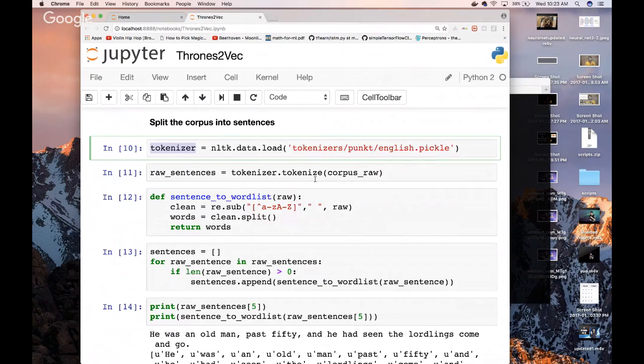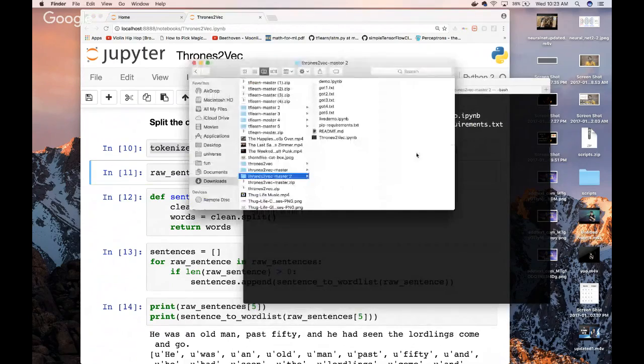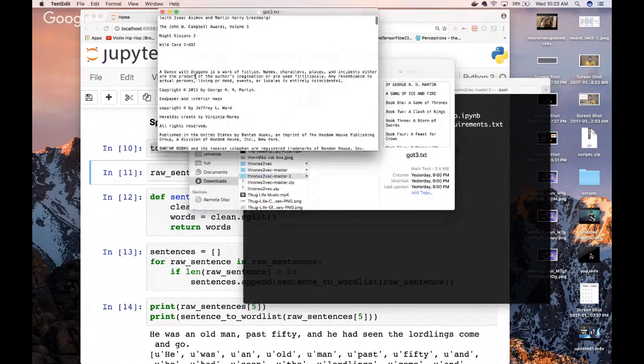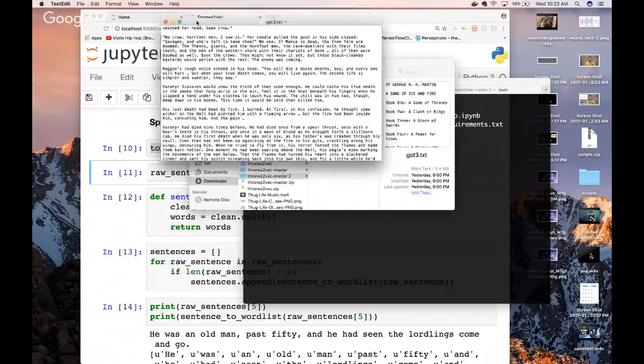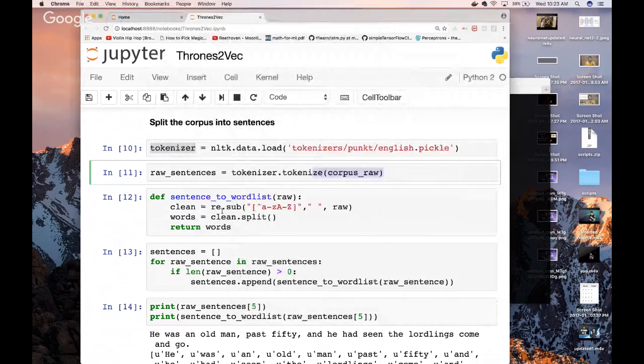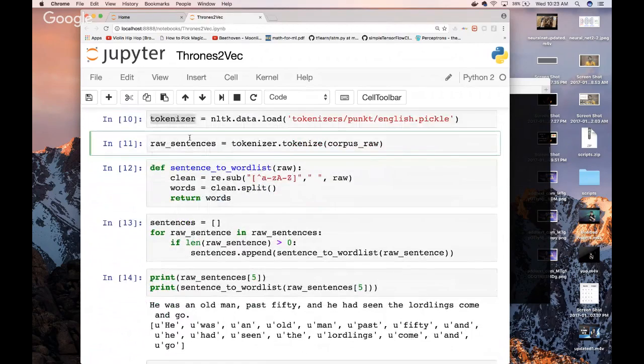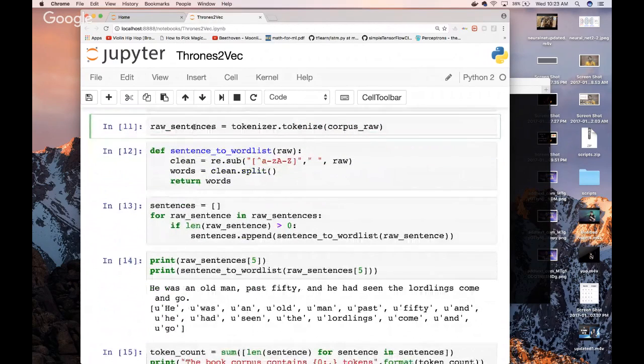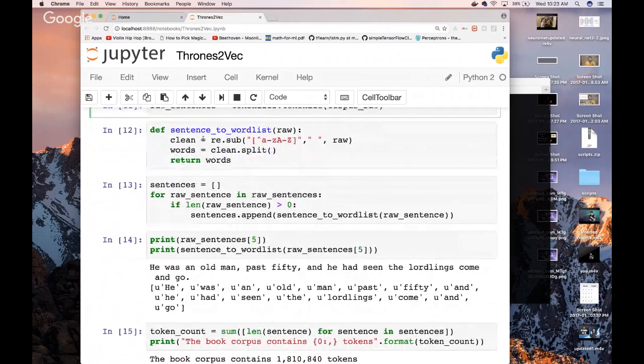To tokenize that corpus, which is every single word we have. And this could be anything, guys. This could be any piece of text you want, any book, anything you download, any big piece of text. The same principles apply. We're going to put those all into this raw sentences variable. Once we have that raw sentences variable, we're going to convert it into a word list.